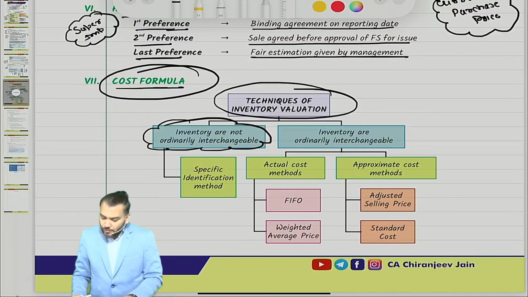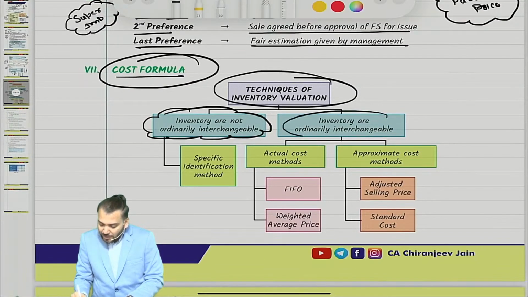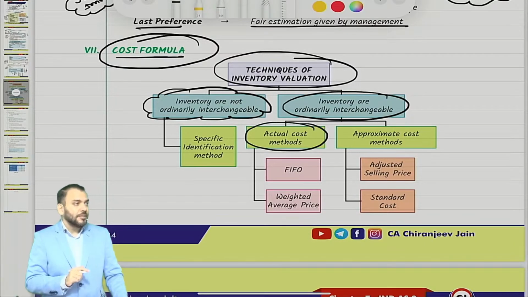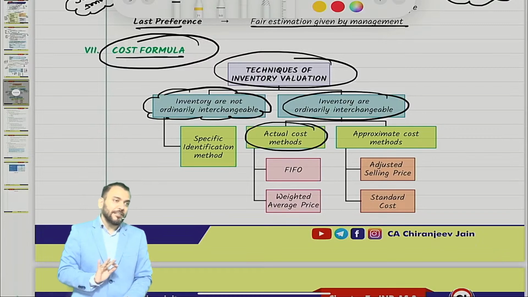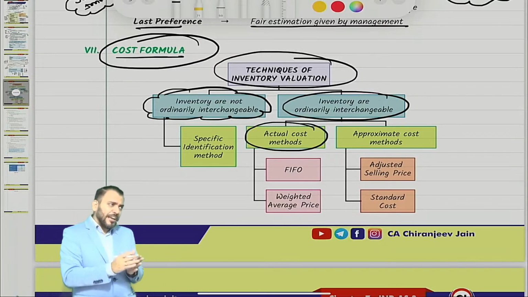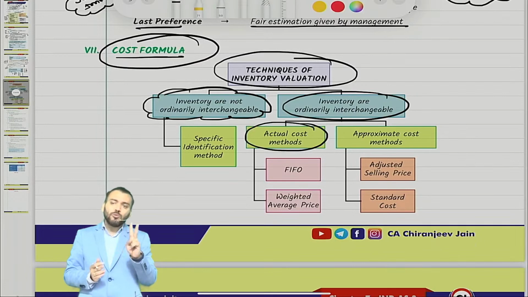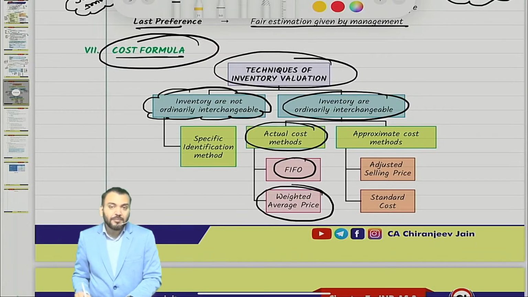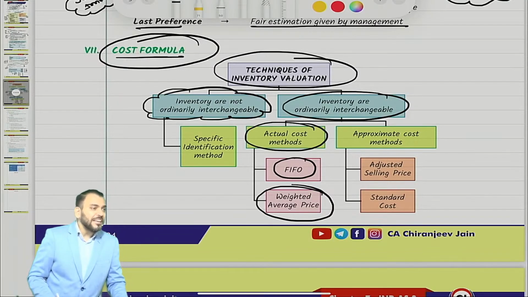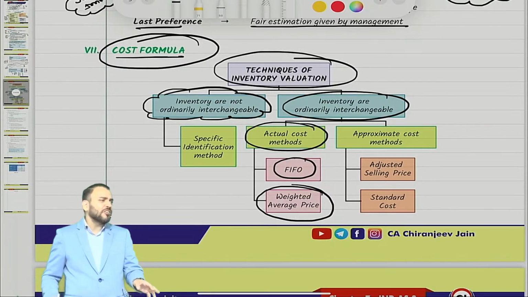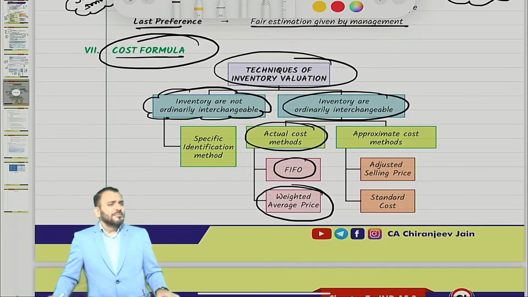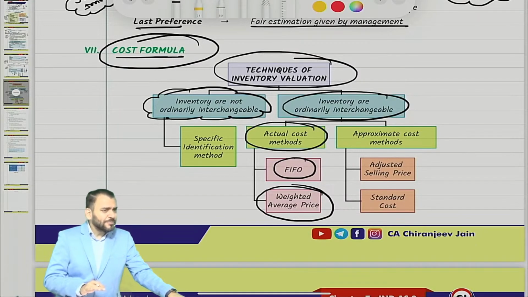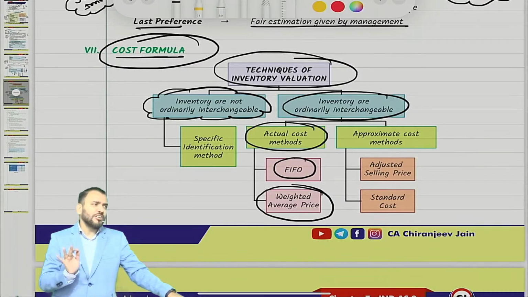For inventory which is ordinarily interchangeable, what India says is that if you can calculate actual cost, then okay, thank you very much. If actual cost price can be calculated, then apply two cost formulas: either first in first out method, or you can also apply the weighted average price method. But we cannot apply LIFO in India. Last in first out method is not applicable. Now you know first in first out, you know weighted average cost price method. I'm not discussing much on this.